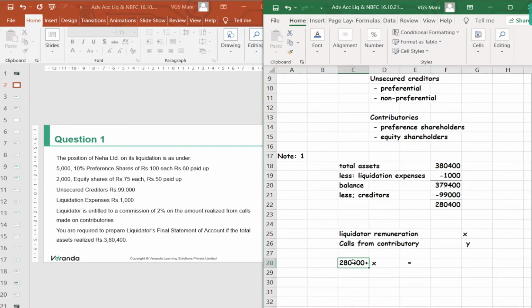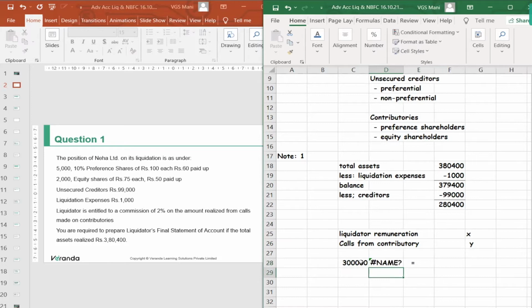How much are we going to pay to preference shareholders? 3 lakhs. So you should pay 3 lakhs, not 280,400, plus remuneration X, should be equal to 280,400 plus the amount which you are going to call from contributories. Can you understand?